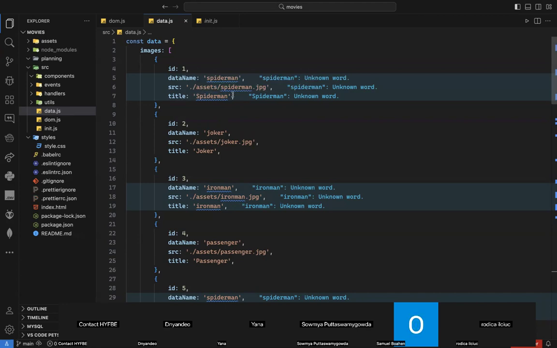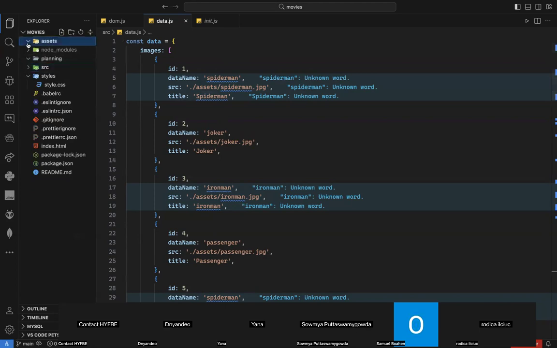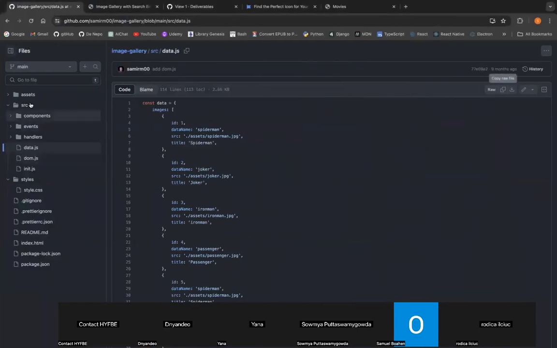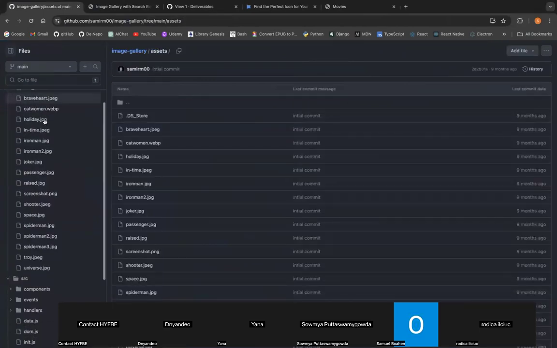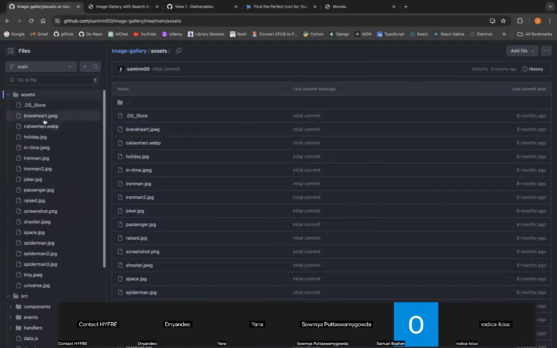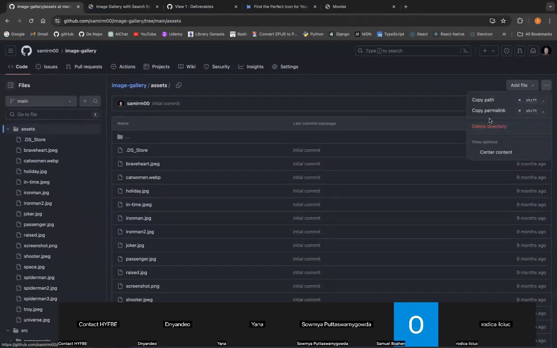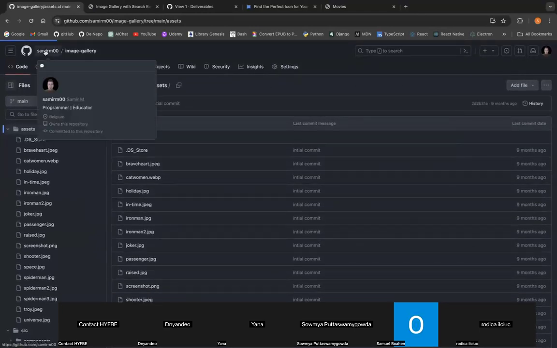So it will be asset/spider.jpg. But the problem is I don't have the images here. So where are my images? I don't have them. What should I do? Well, I can go to the asset folder here and copy all these images, or I can just download the whole folder. So the folder asset, I can click on this one. Can I download it? Nope. But what I can do is download the whole repo actually.